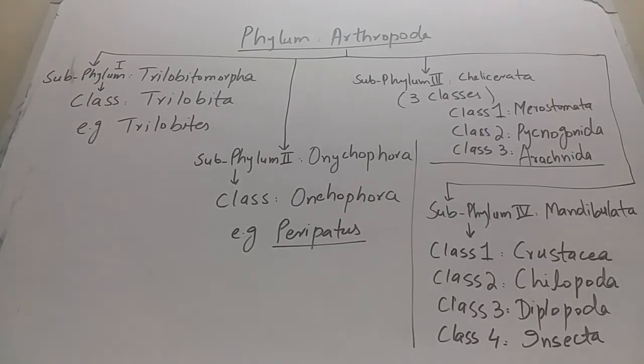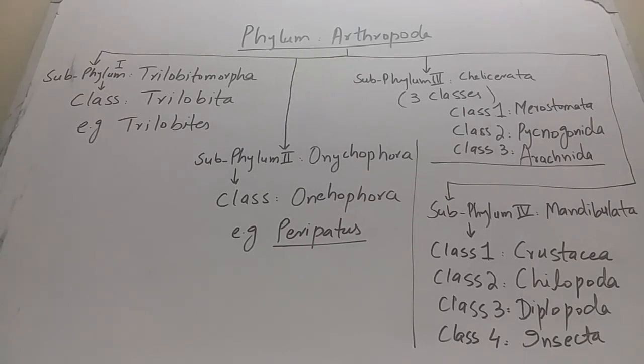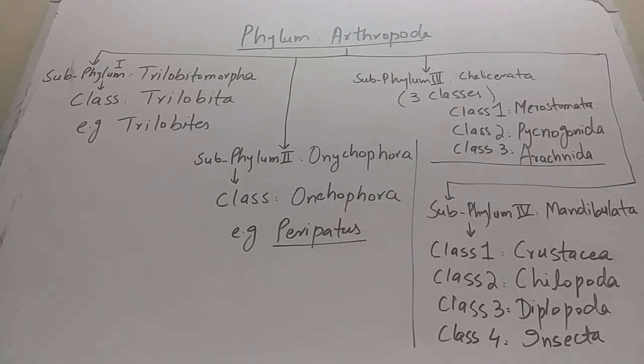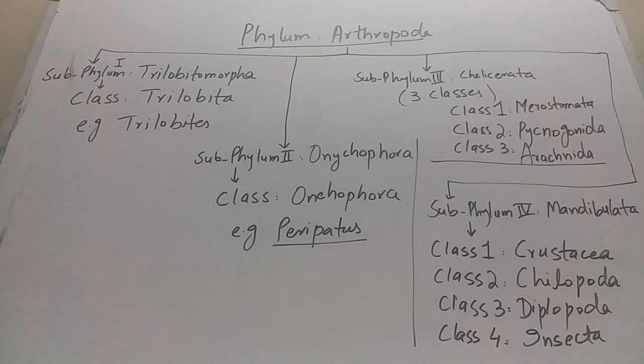Second subphylum is Onychophora, which has only one class, Onychophora. For example, Peripatus, the velvet worms, which show a connecting link between arthropods and annelids.